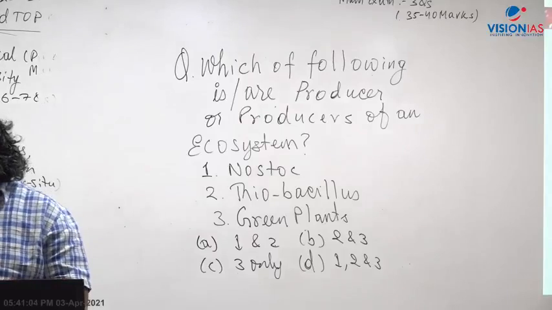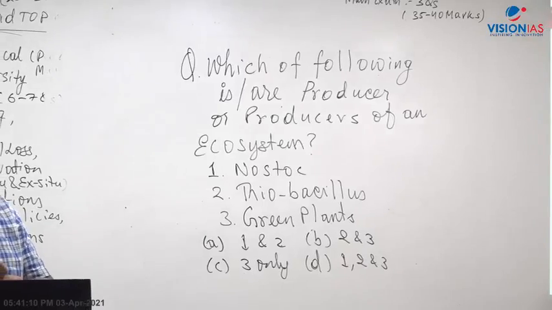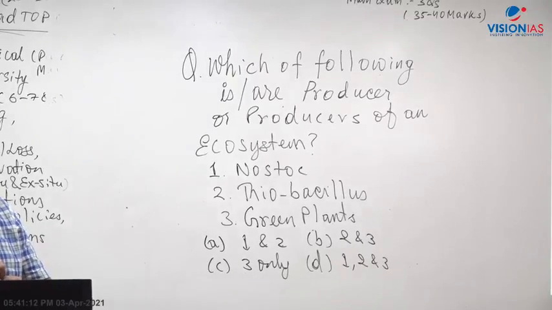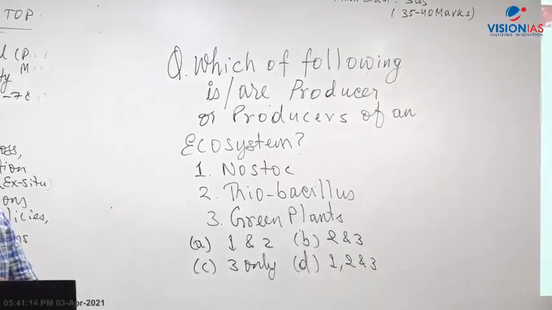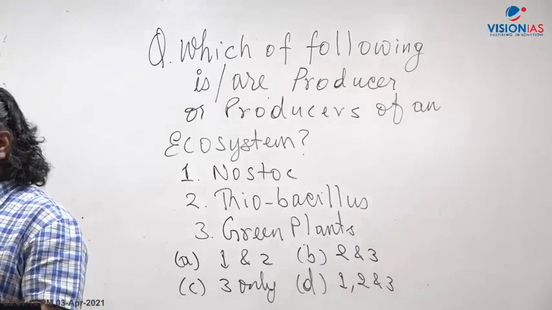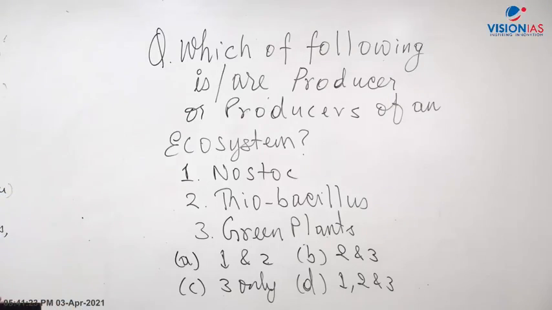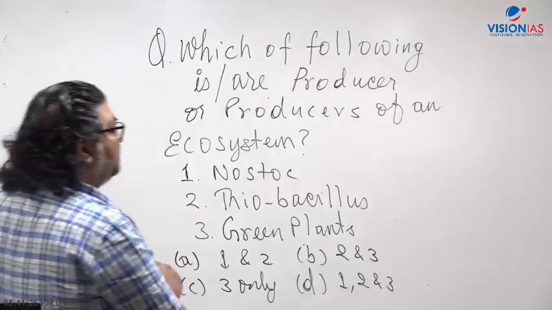Let me see your answer. Let's say you get a question of this kind in the exam, and you are given such examples. So what will be the answer? Many are giving the answer C, then I'm getting B, 3 only. Many are giving the answer 3 only.